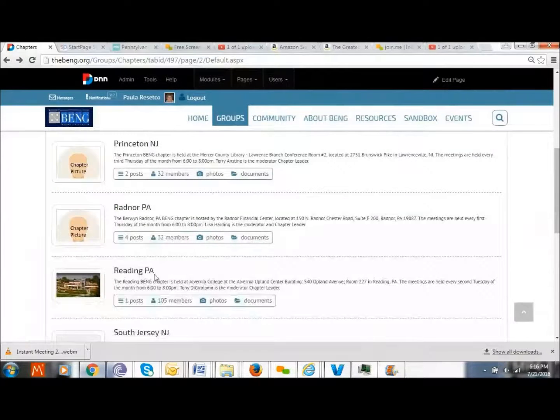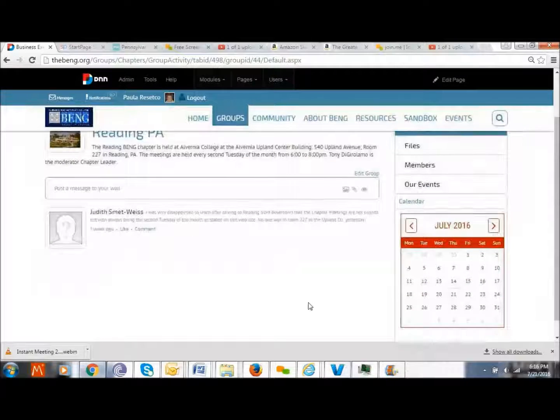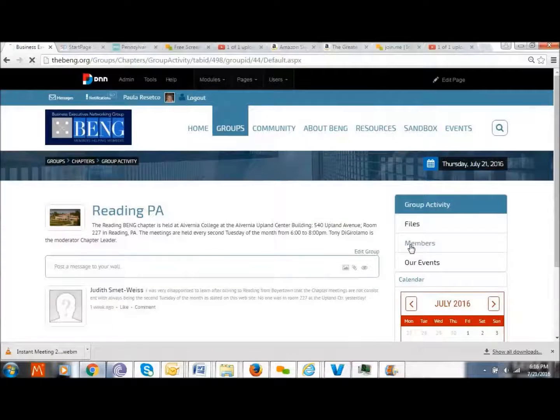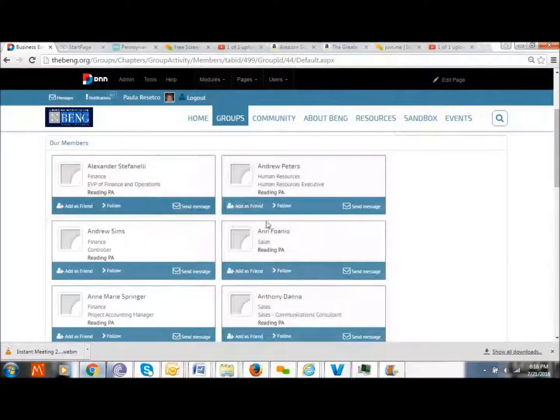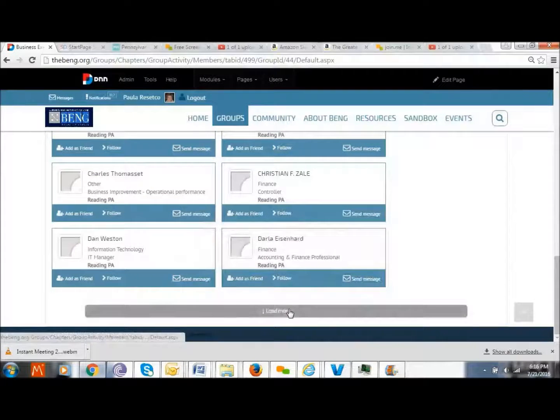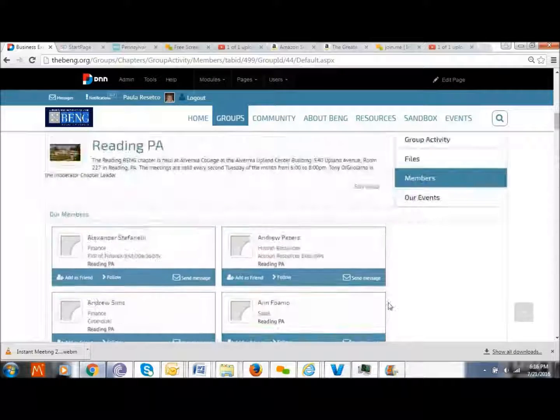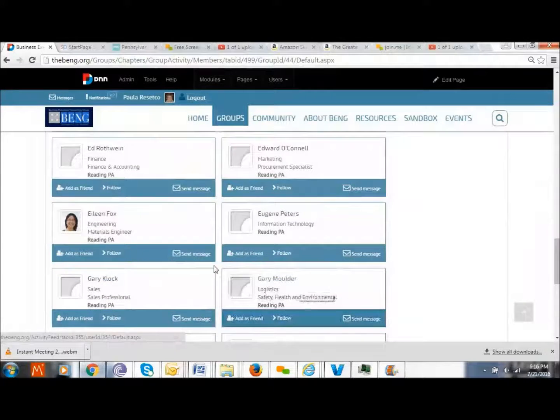If I go to the Reading chapter, for instance, and I want to know what other members have joined that group, I can hit the member button, and you'll get a list of all members that have joined the Reading chapter. Now, all of these individuals, I suspect, have not updated their profile, which is unfortunate.